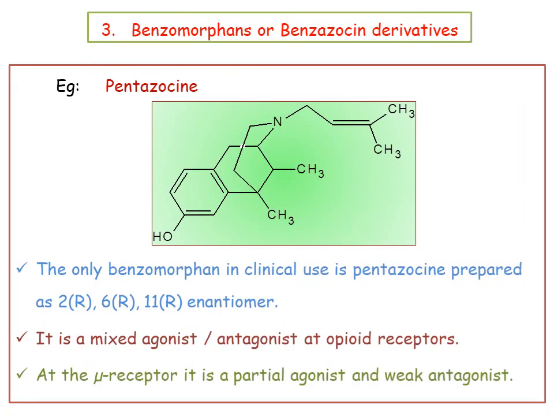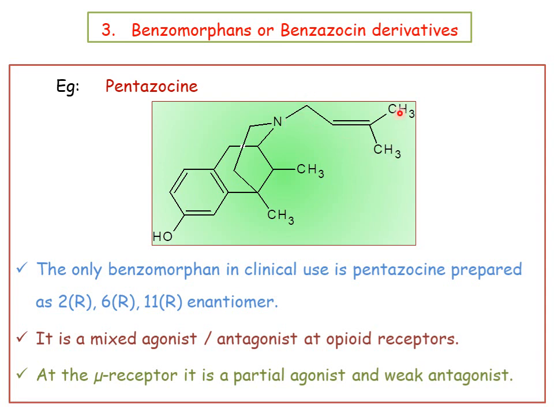And next one is benzomorphans, also known as benzazocine derivatives. So benzomorphans lack a ring compared to morphinans, giving benzomorphans, also known as benzazocine derivatives. The example is pentazocine. In pentazocine, the substituent on the nitrogen atom is a pentenyl chain. In the previous structures of morphine, codeine and levorphanol, we observed only methyl.